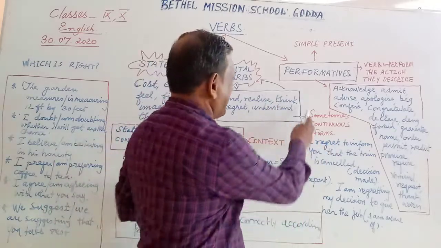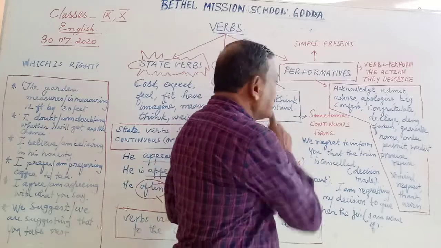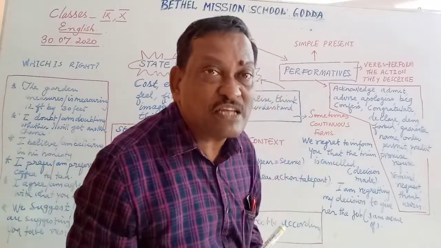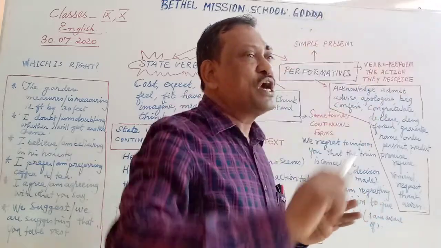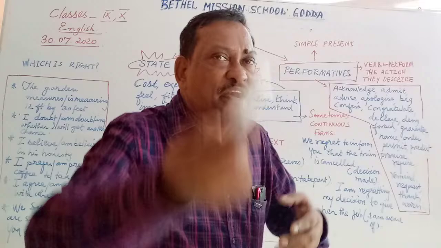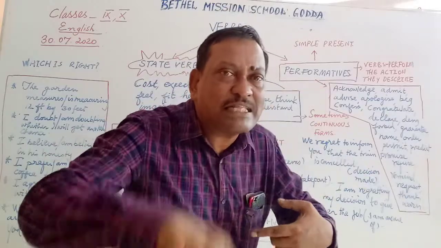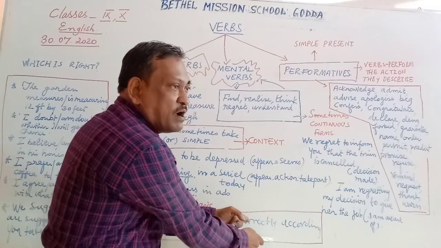But let me say, yes, there is an exception. English is a language of exceptions. Think can be used in the continuous tense also. How? I am thinking of shifting my room. Or I am thinking of changing my room. So that is a process which you are continuously thinking about. So think becomes thinking. Context.